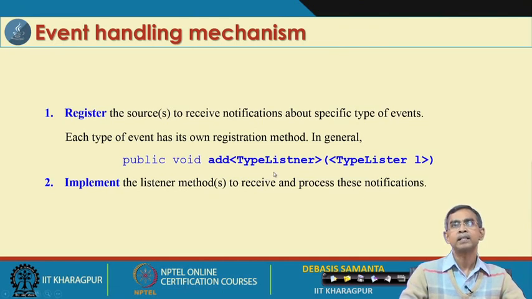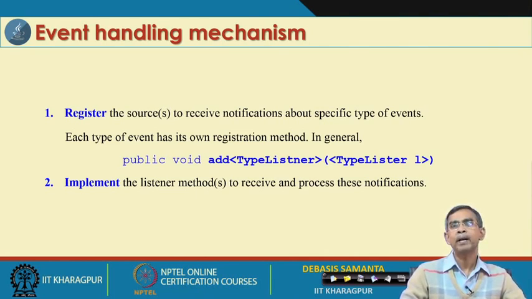Then implement the listener method. If it is an action event, then the methods that you have to implement are key press, key down, key release, whatever is related to this. Similarly, if add mouse listener is the listener interface and a mouse event occurs, then we have to implement methods like mouse pressed, mouse dragged, mouse released, mouse moved, whatever there is.